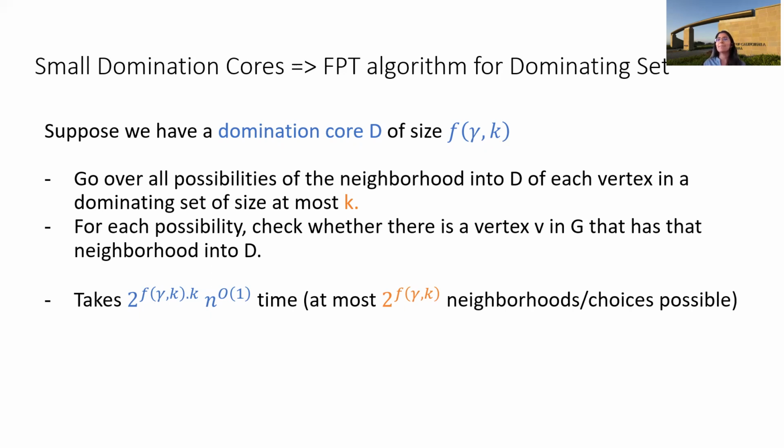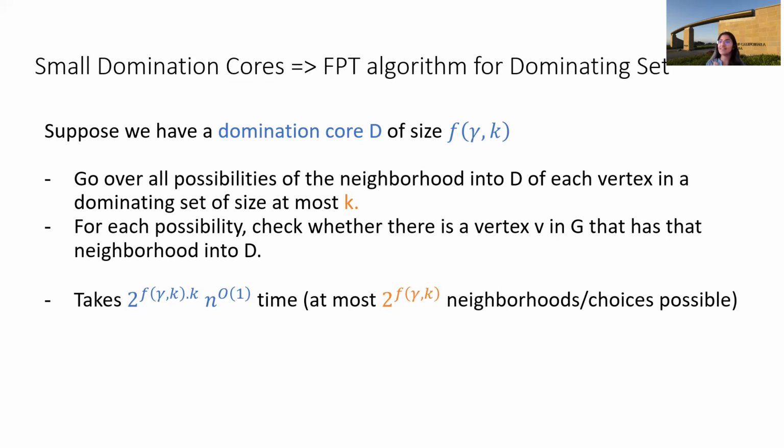Why is this? Because the number of possible neighborhoods into D is at most 2 to the size of D, right? So only so many subsets of D are there. So there are 2 to the f of gamma comma k neighborhoods or choices for every vertex in the dominating set, right?